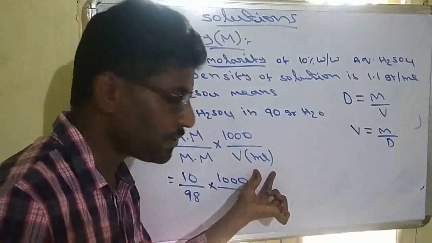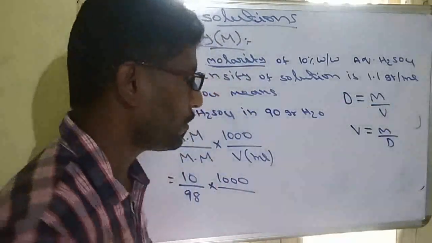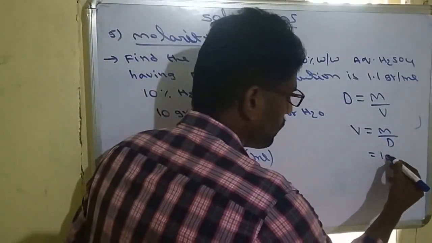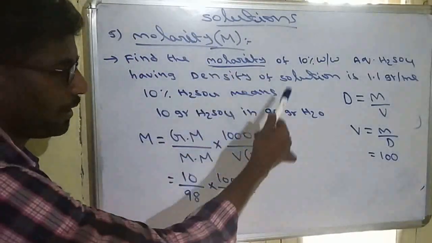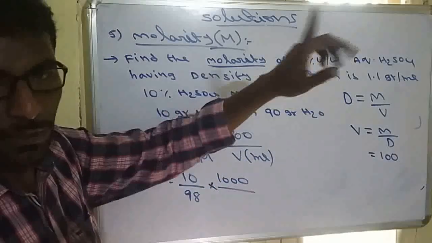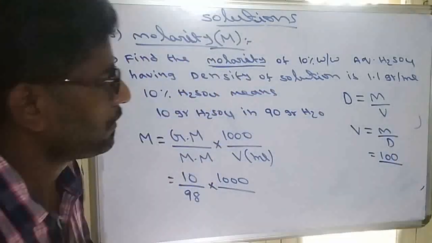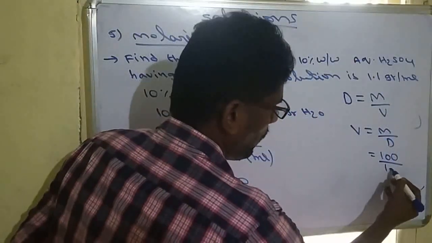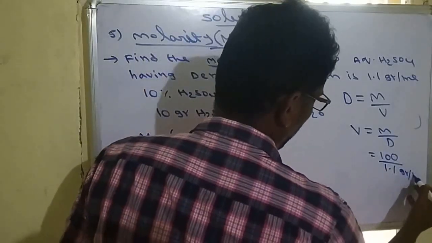So the volume of solution we require is the mass of solution divided by the density of solution. The mass of solution will be 100. Why? Because of 10 grams of solute and 90 grams of water. The total must be 100. Whenever a percentage is given, the total must be 100. Divide by density; the density given is 1.1 gram per ml.